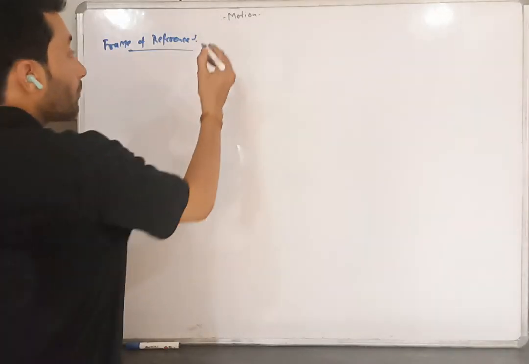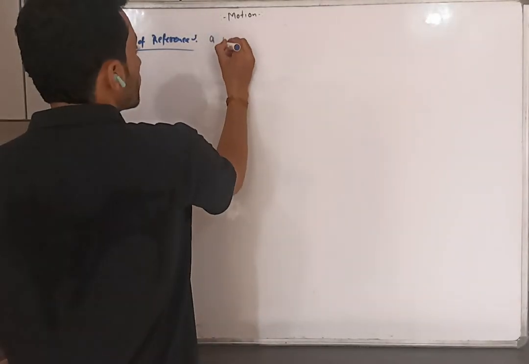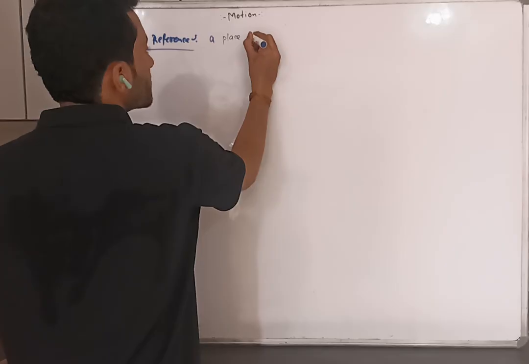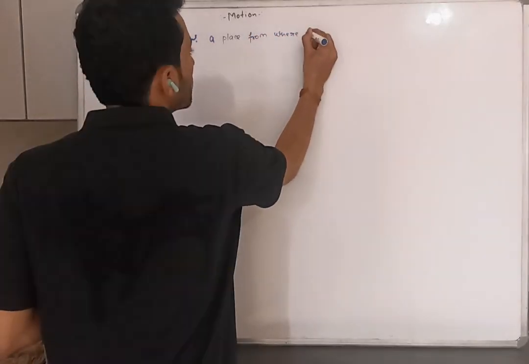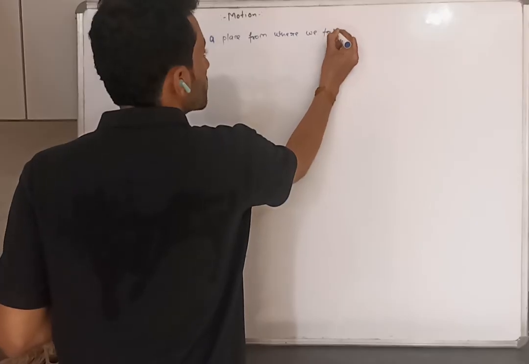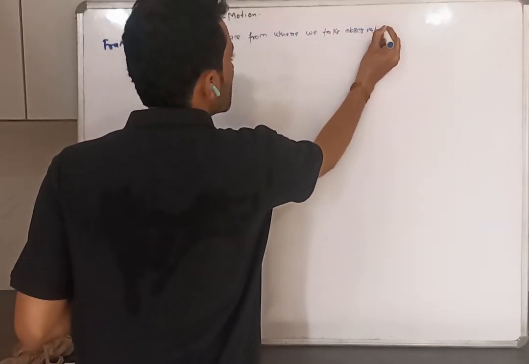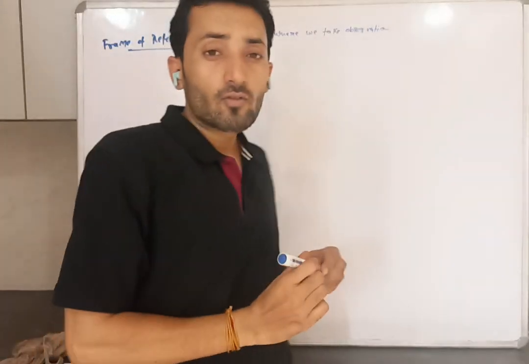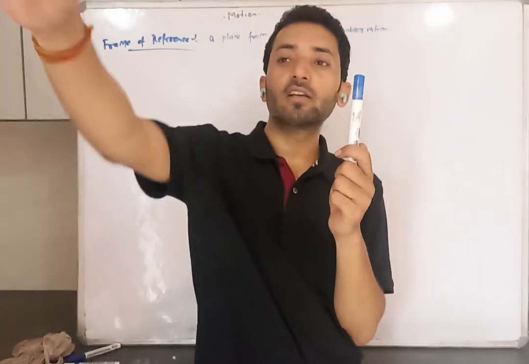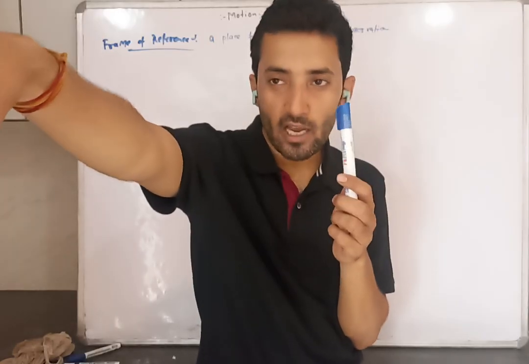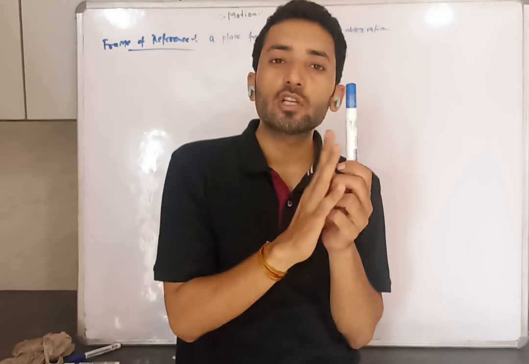Reference point means a place from where we take observations. You may ask, sir, I don't understand the meaning of this. Let's suppose this pen is here and someone is standing at the door, behind the camera, watching the position of this pen.